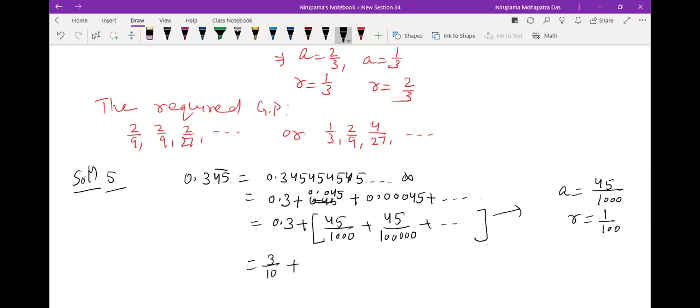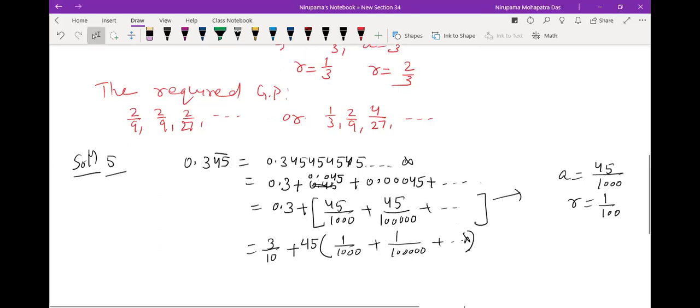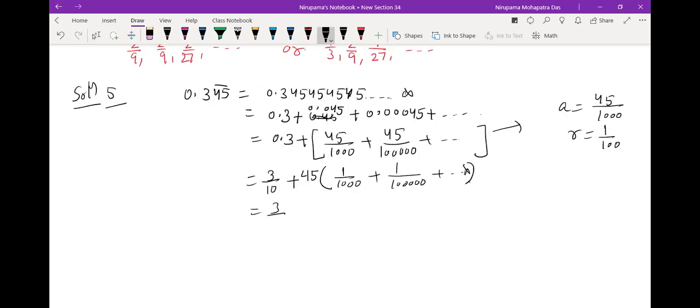Or you may take 45 common, then it will be much easier in fact. If you write here 45 common, 1 by 1000 plus 1 by 1 lakh, like this, up to infinity. Last step, this is so easy. Now here you can have 3 by 10 plus 45 into, so you may write here A by 1 minus R, if you take 1 by 1000.